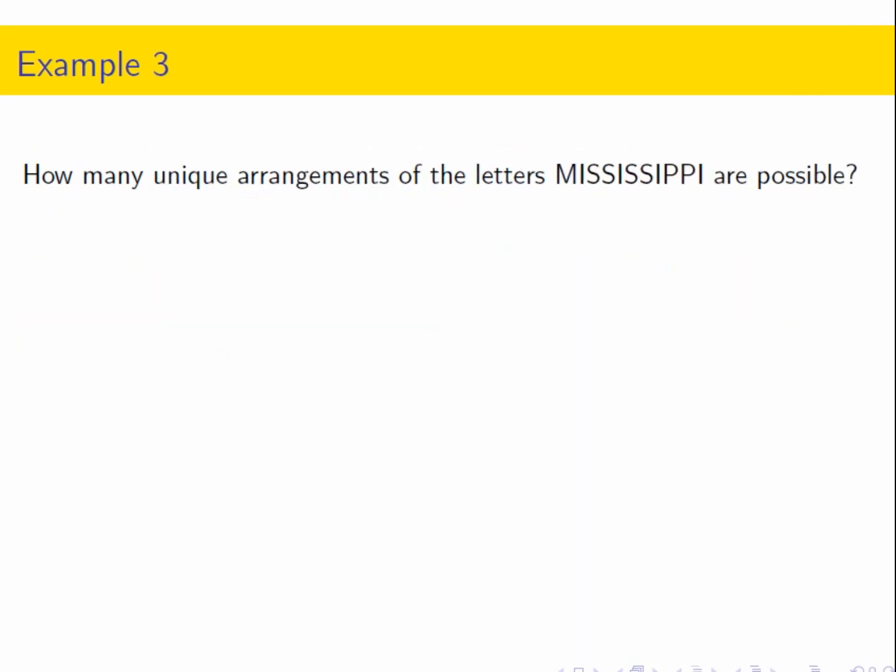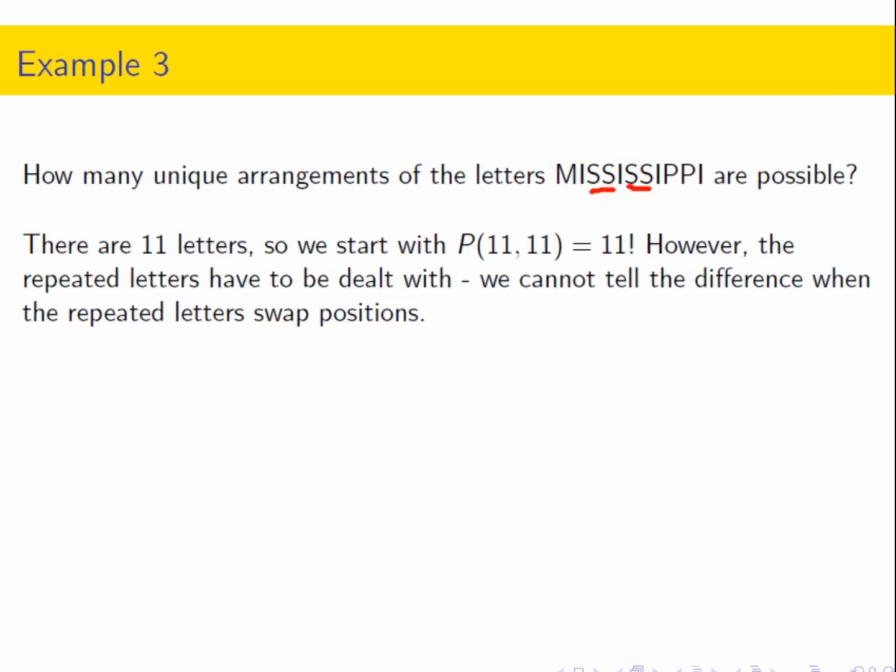So now the third one we want to talk about is how to do these unique arrangements of 11 letters when a lot of the letters are repeating, right? When I have repeated S's or other letters repeat. So we start with 11 factorial, right? We have 11 objects to permute, and 11 positions to rearrange them into. So how many possibilities are there?